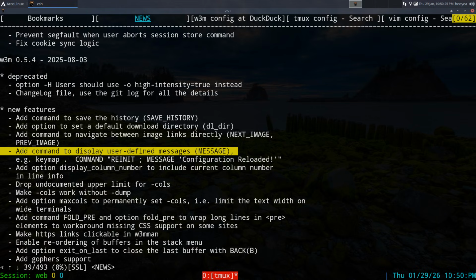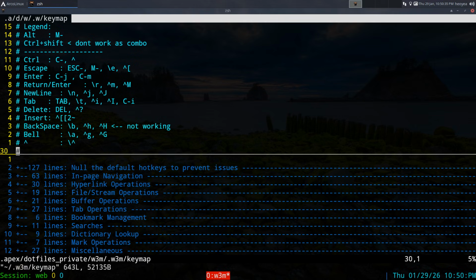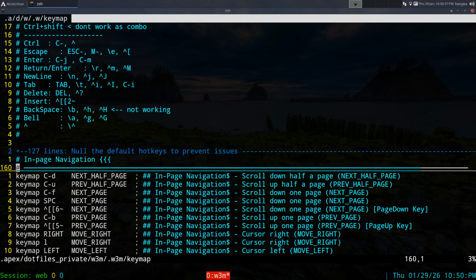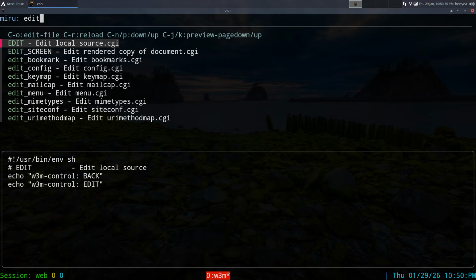Basically whenever you want to do a message, like if I'm editing my key map and I'm done, I save it, and you can see at the bottom it says key map configuration reloaded, right? Or whatever it is I'm trying to do. Let's say what else did I got in here? I don't remember.